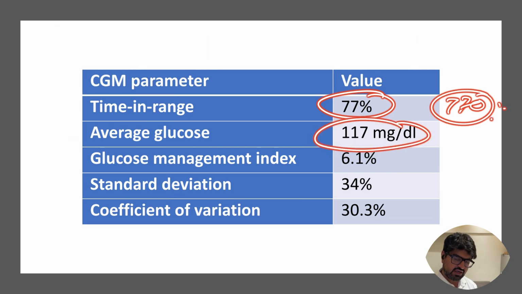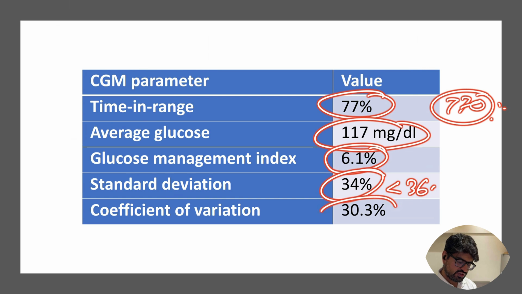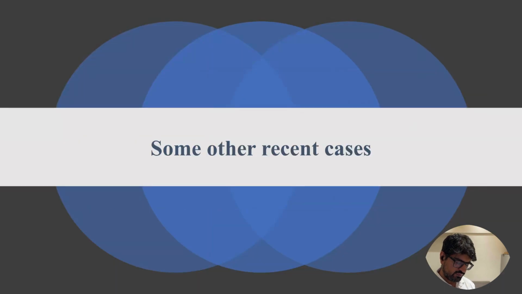Average glucose was very good. This is after treatment. And glucose management index, you can see the standard deviation, which should be less than 36, was 34, and coefficient of variation, which should also be less than 36%, was 30%. So you can see we are doing very well in terms of overall glycemic control, right?